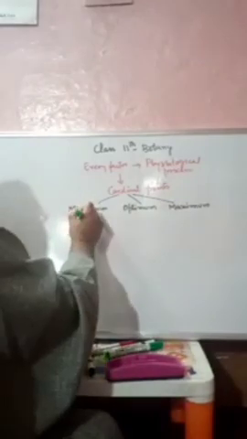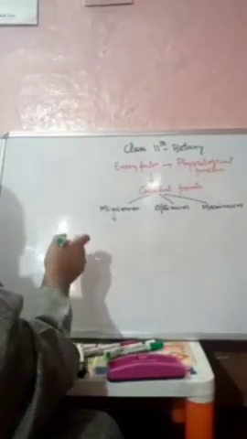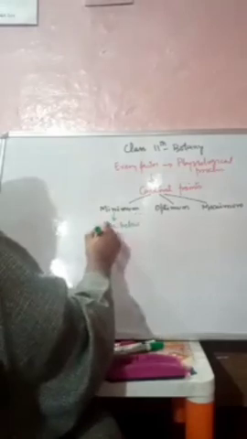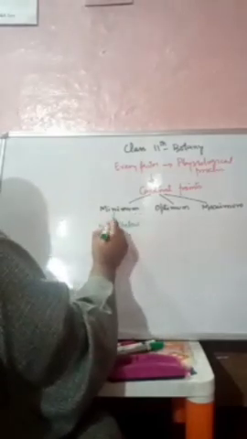What do we mean by the minimum? Minimum of a factor represents the value below which the process does not take place.